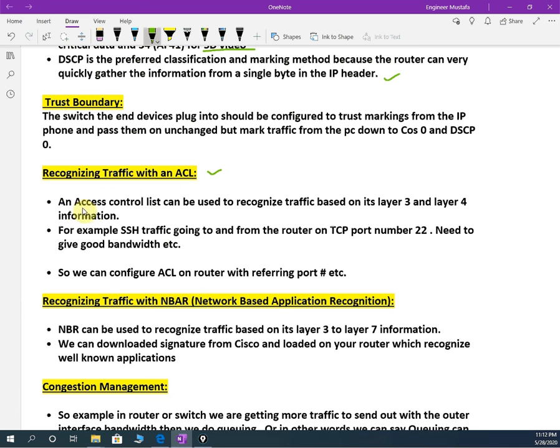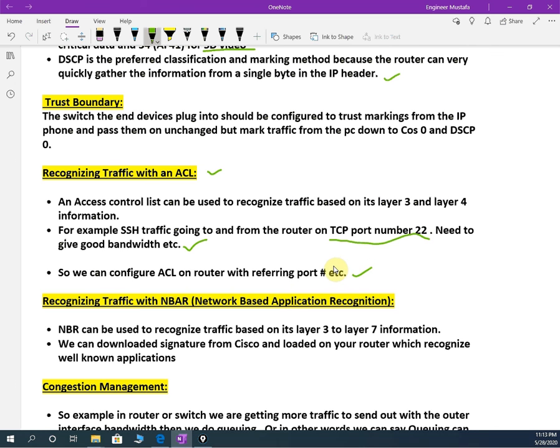An access control list can be used to recognize traffic based upon layer 3 and layer 4 information. For example, SSH traffic goes from the router on TCP port number 22, so we need to give it good bandwidth. When you are doing the access list, you can say if the protocol is TCP and using this port number, then give good bandwidth. So we can configure ACL on the router referring to the port number.